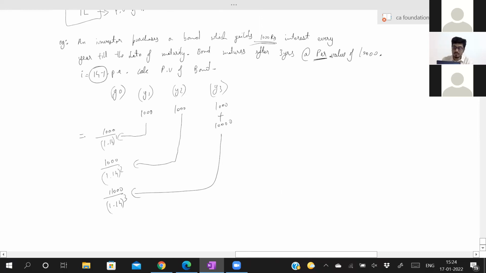1,000 divided by 1.14 is 877.19. 1,000 divided by 1.14 square, 1.596, you get 626.5. And this value, 1.481, should be 7227.6.